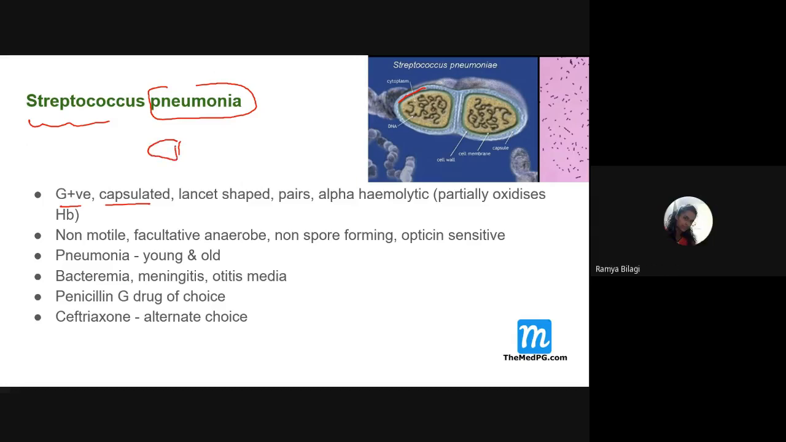So it has extremities that are something like a flame shape over here. Usually it occurs in pairs and it is an alpha hemolytic streptococcus. What do you mean by alpha hemolytic? It partially breaks down the hemoglobin.